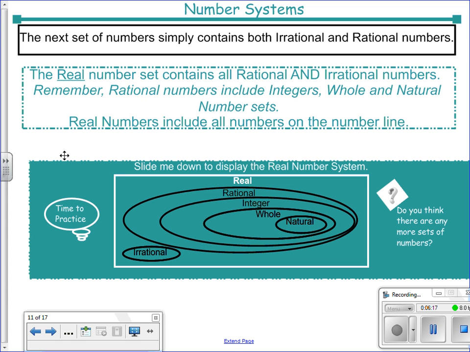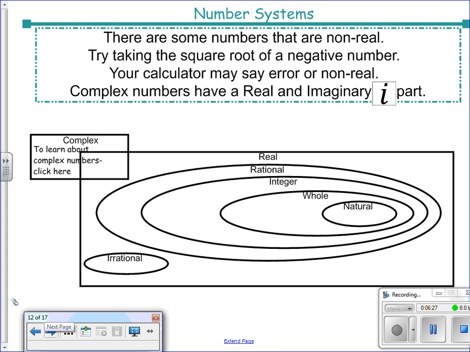So then, there's a set of numbers that just don't really agree with any of it, and we call these our complex numbers. For instance, if you were to put in the square root of -4 on your calculator, and we'll practice this in class, your calculator is either going to say error or come up with an i.